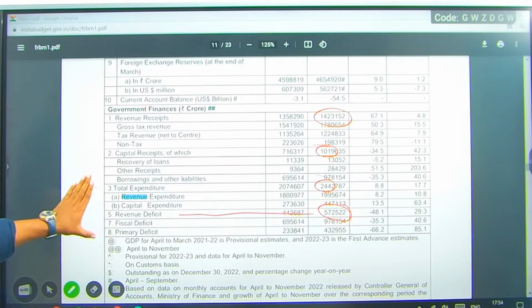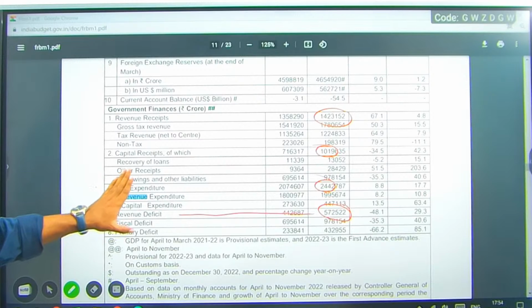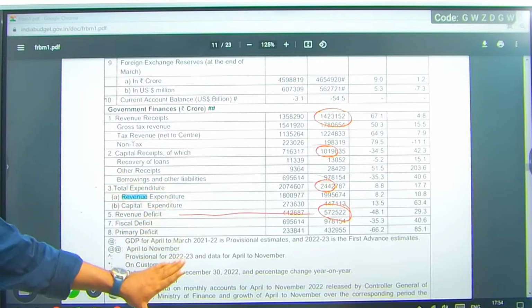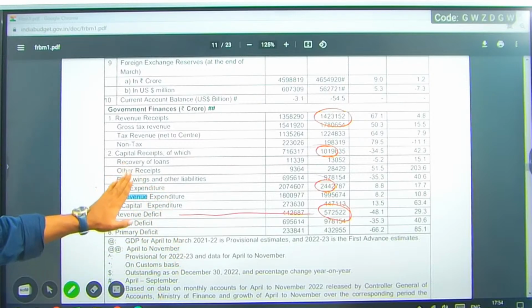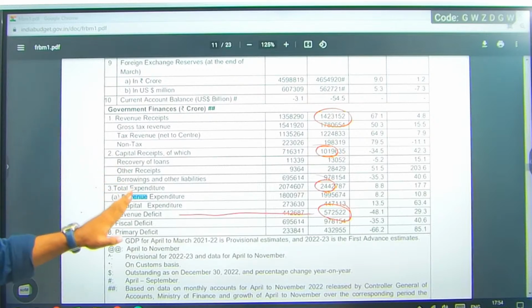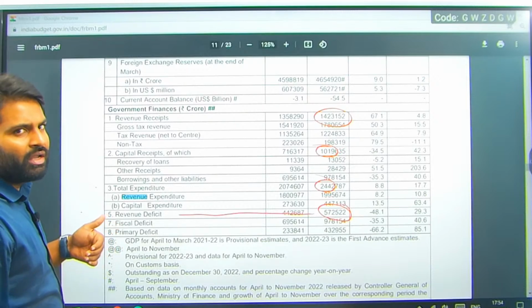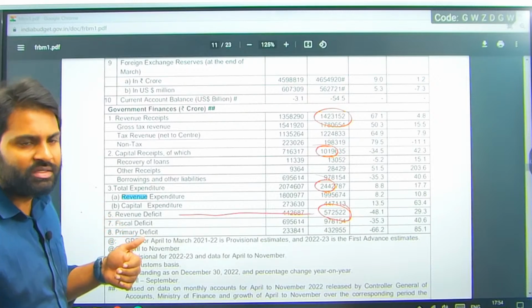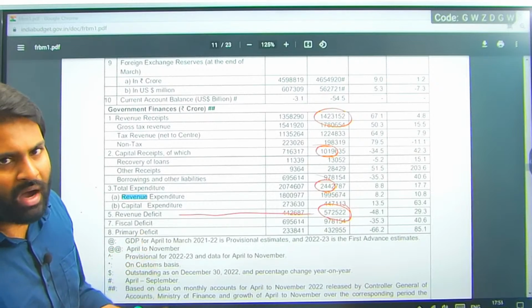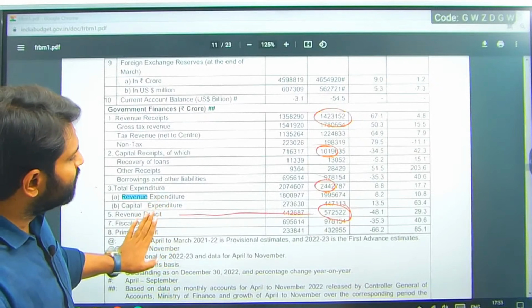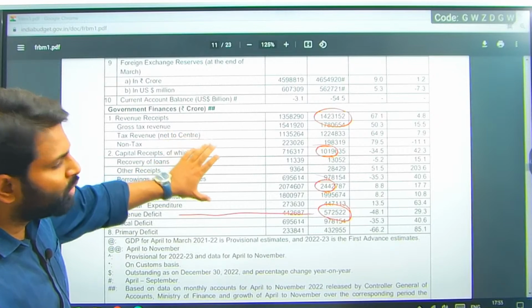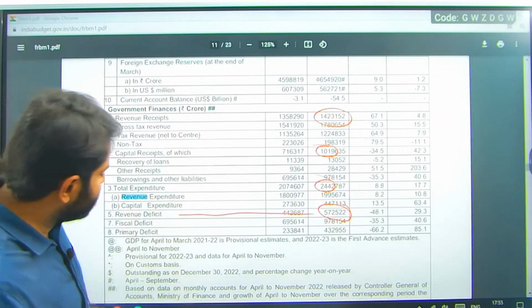Next one, fiscal deficit and primary deficit. Why are these numbers different? Because these are only from April to December and we are talking about this as the previous year's values. These are the values of the present financial year covering only part of it; one quarter is not there. January, February and March is not updated. So that is the reason why these numbers look less to you. Okay.